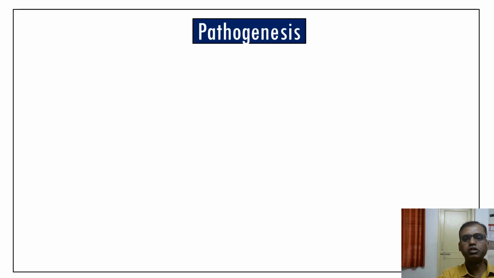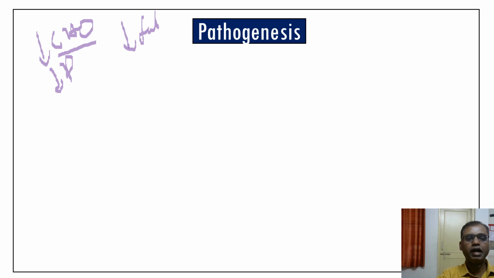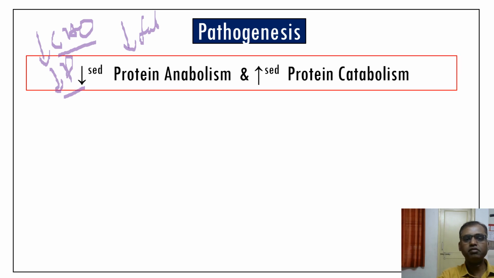Now we'll go for the pathogenesis. In the pathogenesis, atrophy leads to decreased carbohydrate metabolism, decreased protein metabolism and decreased fat metabolism. Decreased carbohydrate metabolism leads to decreased production of ATP, and decreased protein metabolism leads to many conditions, and decreased fat metabolism also takes place. But here we have to focus on protein metabolism, because many conditions of cellular metabolism are based on the protein metabolism. So what happens in atrophy?